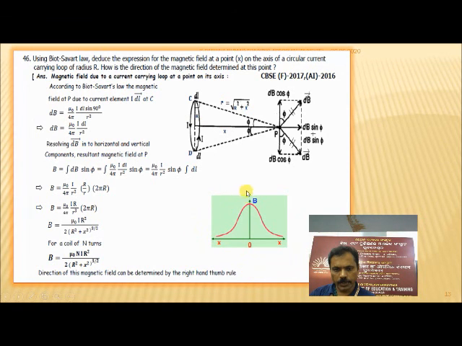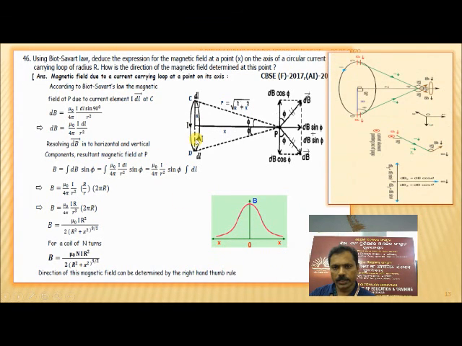This is the graphical representation of the magnetic field along the x direction. And this diagram can be drawn in this other format as well.